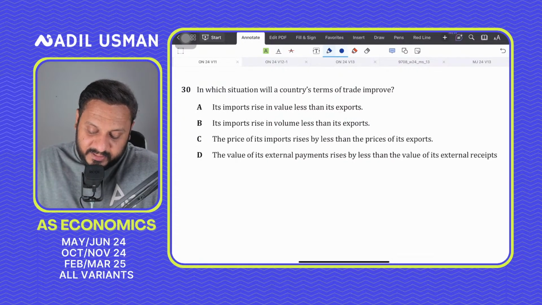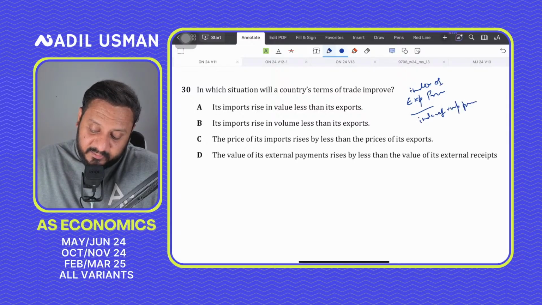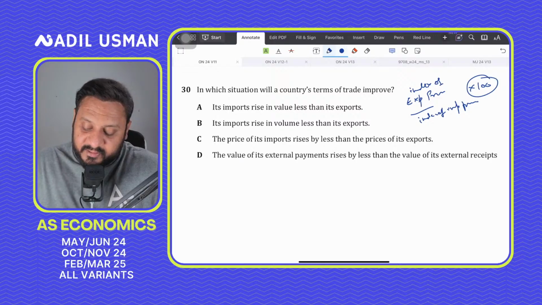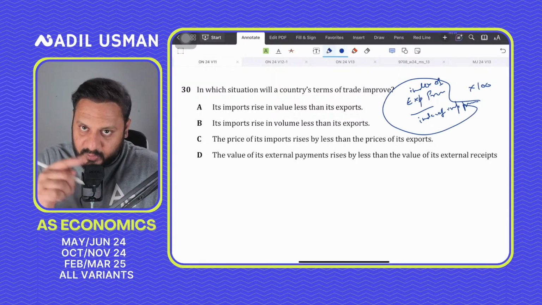Terms of trade kya hota hai? It is the index of export prices over the index of import prices, times 100. Times 100 is not a percentage; times 100 is that we are converting this ratio into an index number.